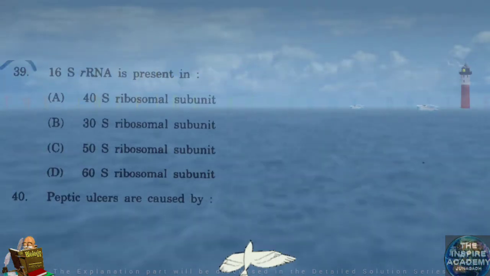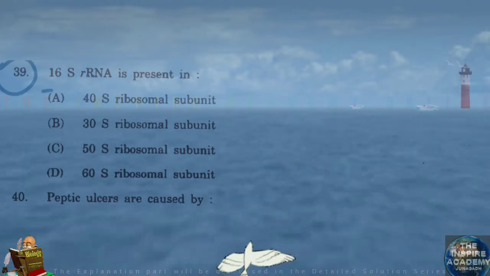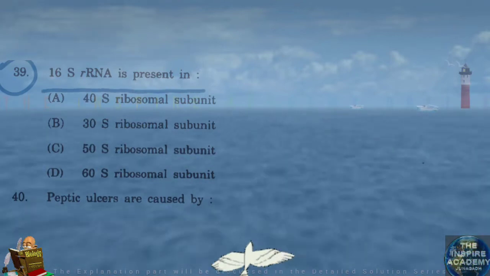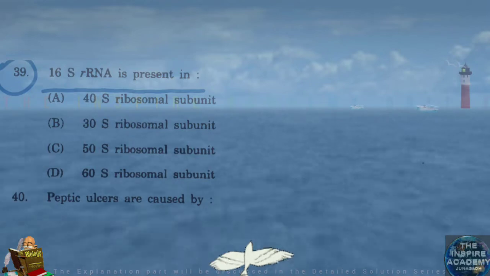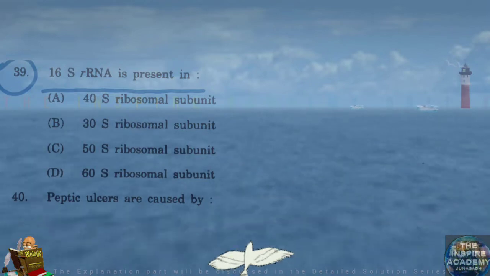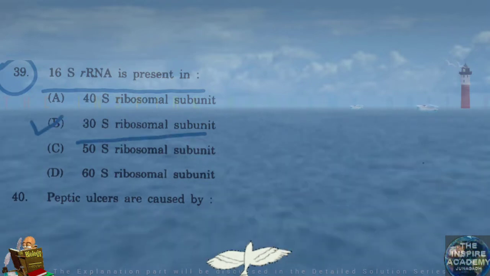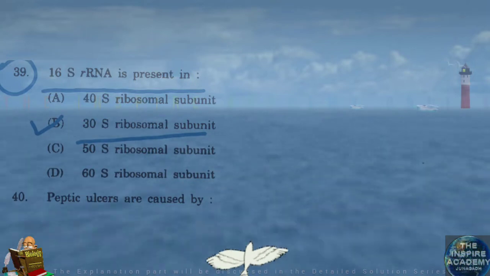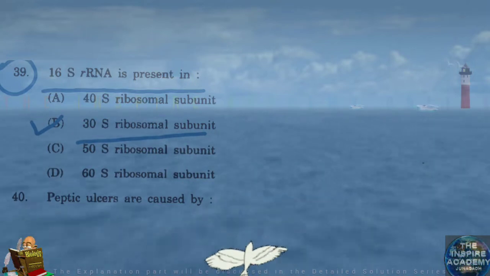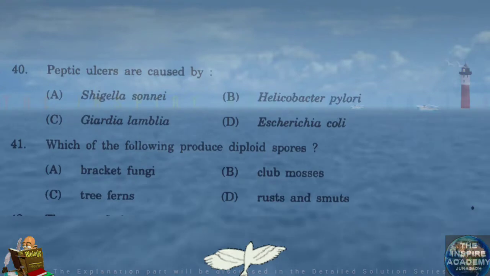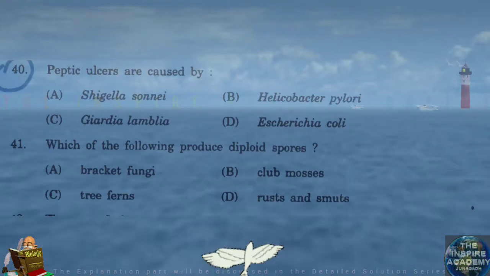Question number 39. 16S rRNA is present in 30S ribosomal subunit. Question number 40.